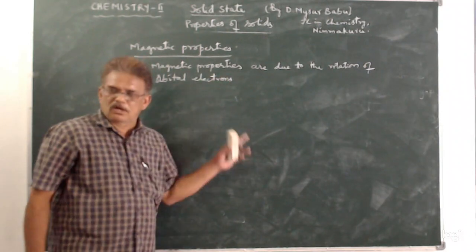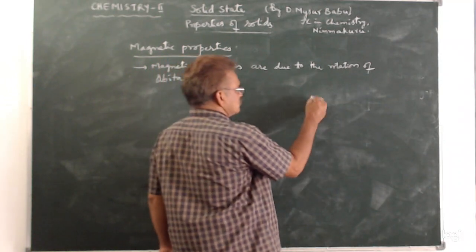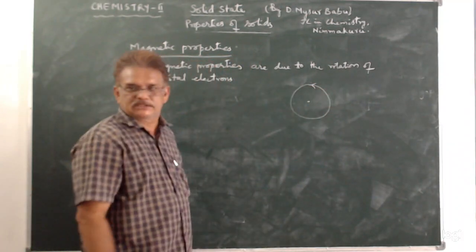Electrons revolve around the nucleus. Say this is the nucleus, and the electron revolves around the nucleus.